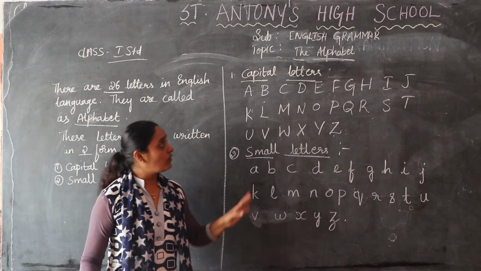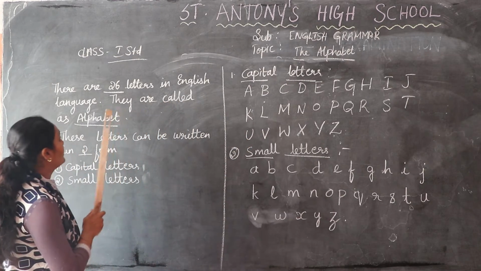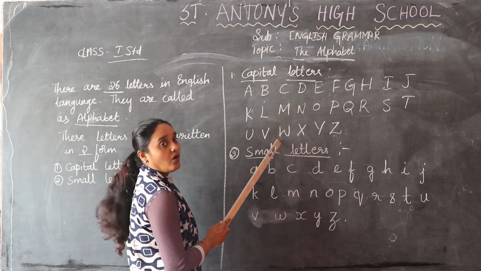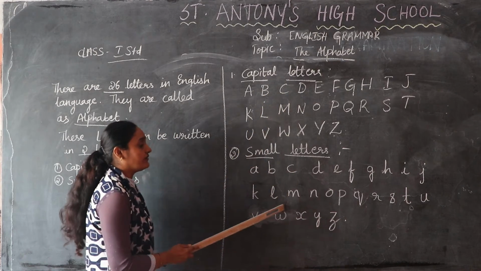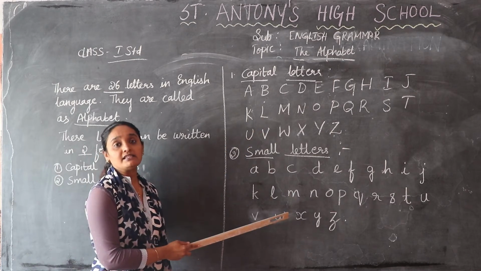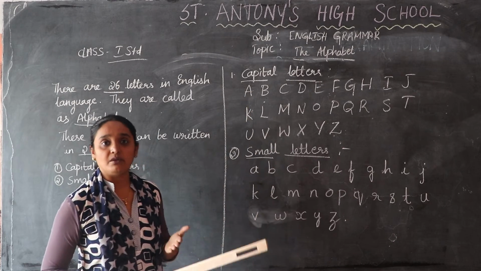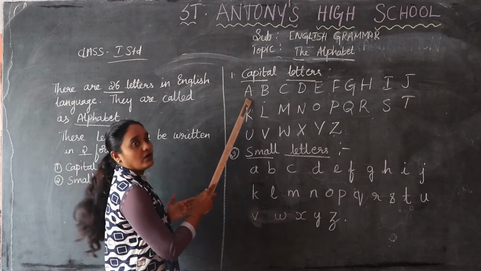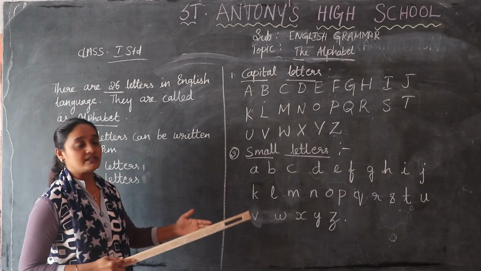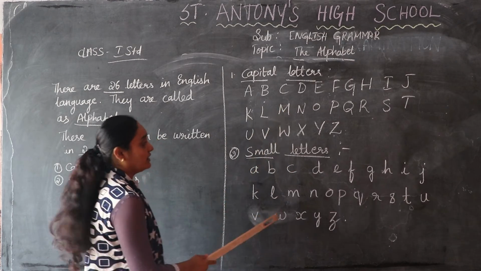Now when you go to the capital letters, what are capital letters here? You can see how many letters are there? 26 letters. So these are all capital letters. You can see the difference between the capital letter and the small letter. The style of writing is different here. We pronounce them the same. What do we say? We say A for this and also for this. The pronunciation is the same, but the handwriting, the style of writing, is totally different.